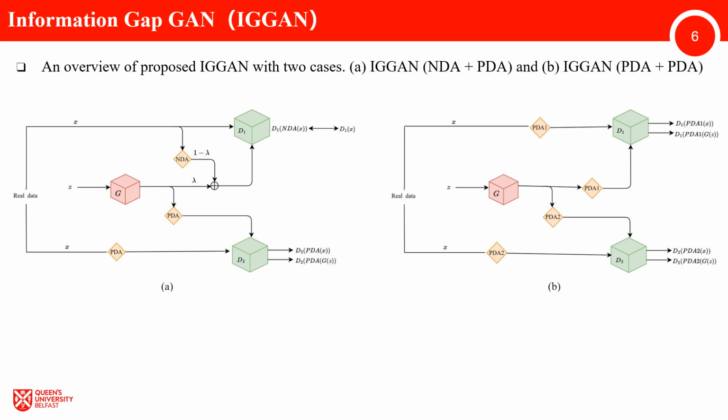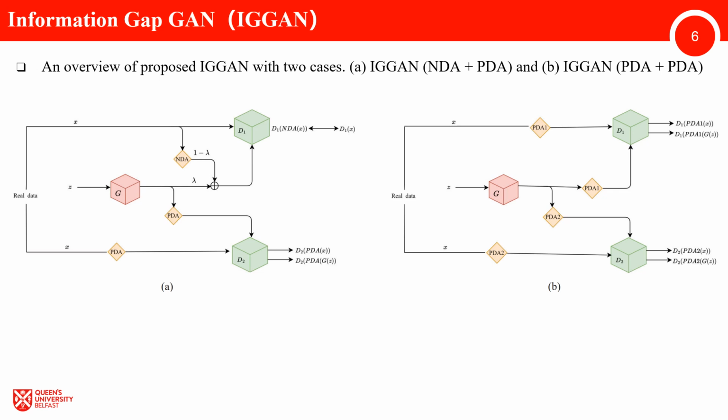To improve the fairness of the min-max game in GANs training, we propose a novel GAN called Information Gap GAN, IG-GAN. The overview of IG-GAN is shown in this figure, which consists of 1 generator, G, and 2 discriminators, D1 and D2. Specifically, we applied different data augmentation methods to D1 and D2, respectively. The information gap between different data augmentation methods can change the information received by each player in the min-max game and lead to all 3 players, G, D1 and D2 in IG-GAN obtaining incomplete information, which improves the fairness of the min-max game, yielding better convergence.